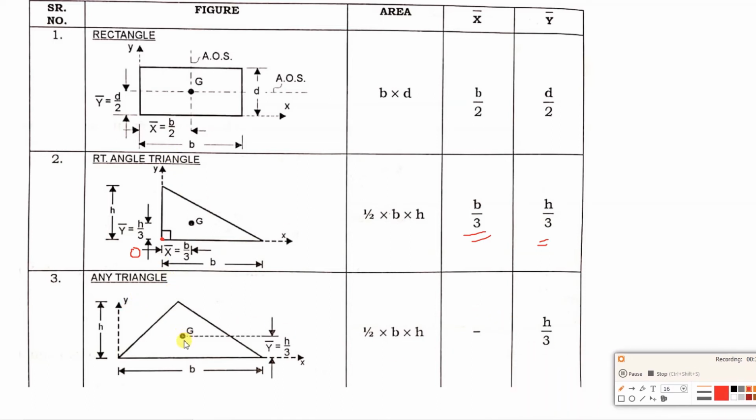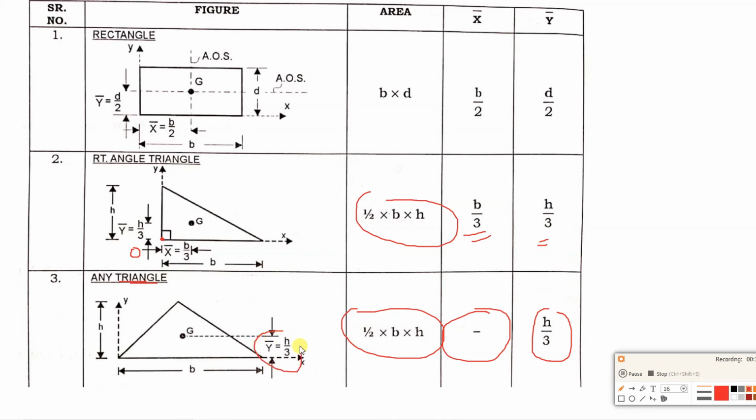In this case we'll only consider y. So from the base of that triangle, what is this y? y bar will be h by 3. And what about the area? Area will be half into base into height. In this triangle also, area will be half into base into height. Here we are not calculating x bar, we are only calculating y bar. And what is y bar?